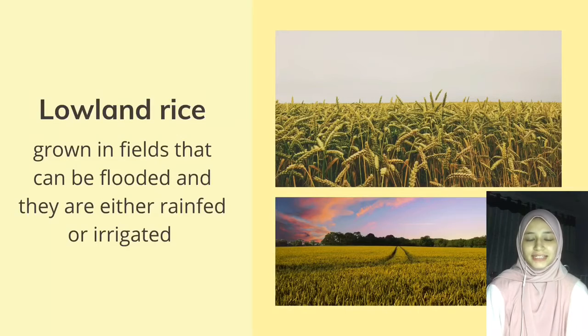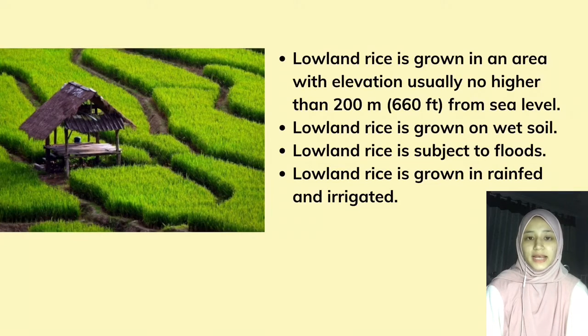Lowland rice production system is continuously grown under flooding. Next slide. The difference between lowland rice and upland rice is, firstly, lowland rice is grown in an area with elevation usually no higher than 200 meters from sea level. Furthermore, lowland rice is grown on wet soil.